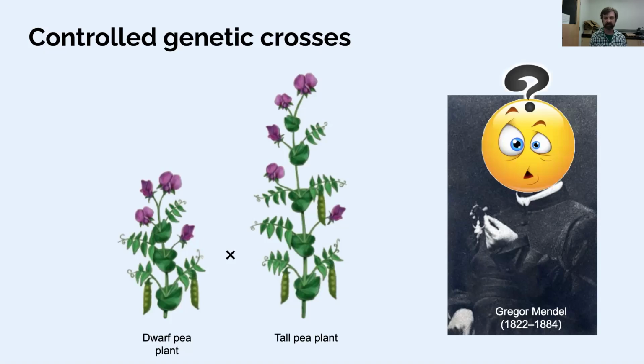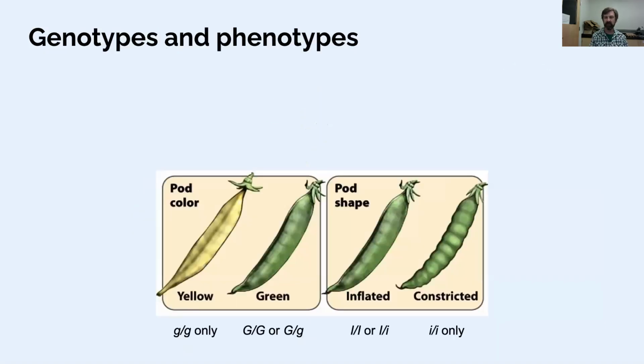Some questions worth asking. So as I mentioned, lots of variation in the garden pea plants. Your book highlights some of the different genes that were involved. Here are a couple as well. Pod color, yellow versus green, pod shape, inflated versus constricted. So these are helpful, what we call Mendelian phenotypes. Sort of ones that worked out in his favor as being very clean differences, sort of one or the other. So yellow pods or green pods, no intermediate phenotypes.